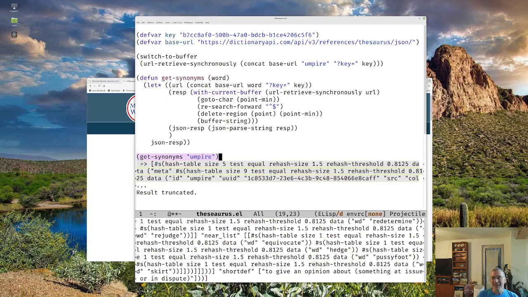But that was it. So what we're going to do is stop at this point. We have the ability to go to our web API and get our raw JSON response, not yet our list of synonyms. In the next video, we're going to learn how we can tame that, how we can parse that down into basically just the synonym list, and then we're going to put it all together. Okay, so that's it for today.